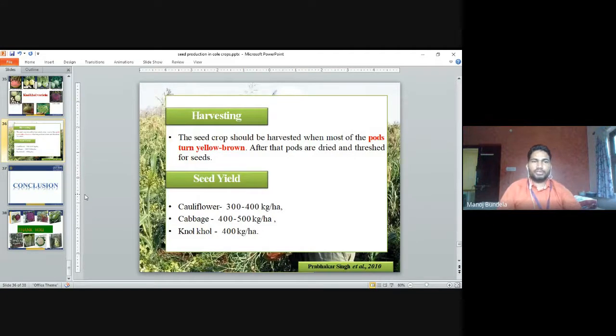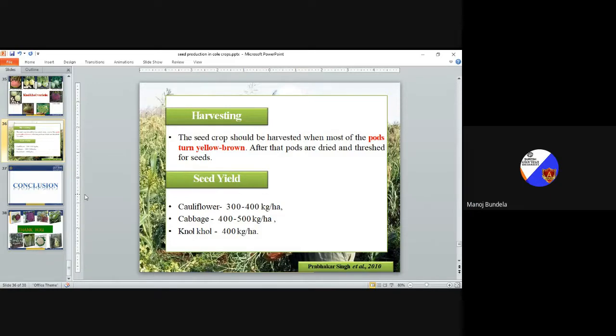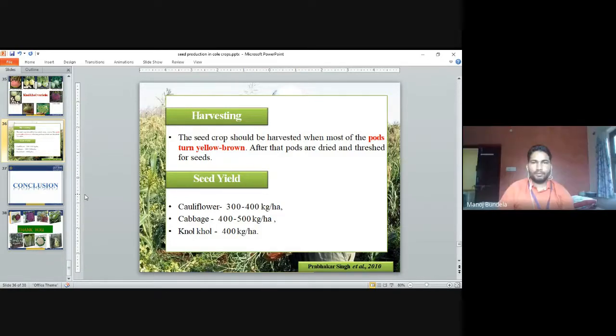Next is harvesting. The seed crop should be harvested when most of the pods turn yellow brown. Means when the pods color changes to the yellow brown color, that time we will go for harvesting. After that the pods are dried and threshed for the seed. Then the pods will start drying and then we will take the seeds. So harvesting will start when the pods turn into the yellow brown color.